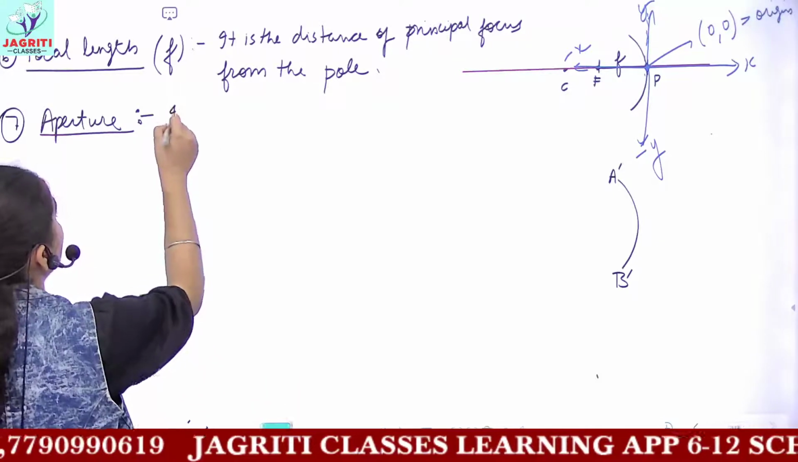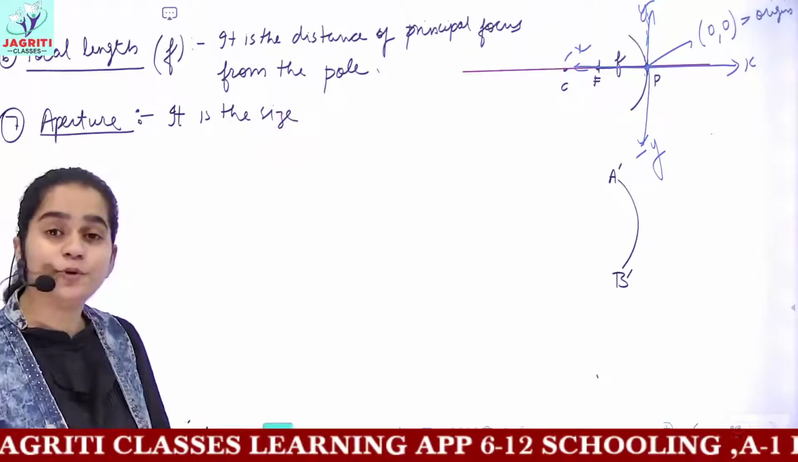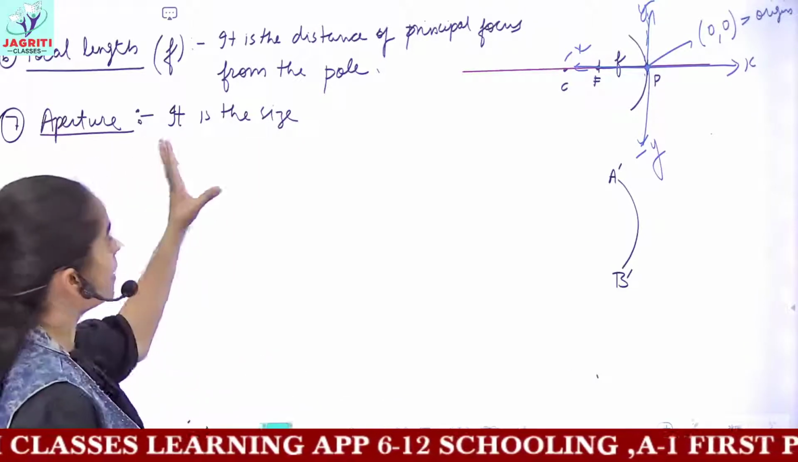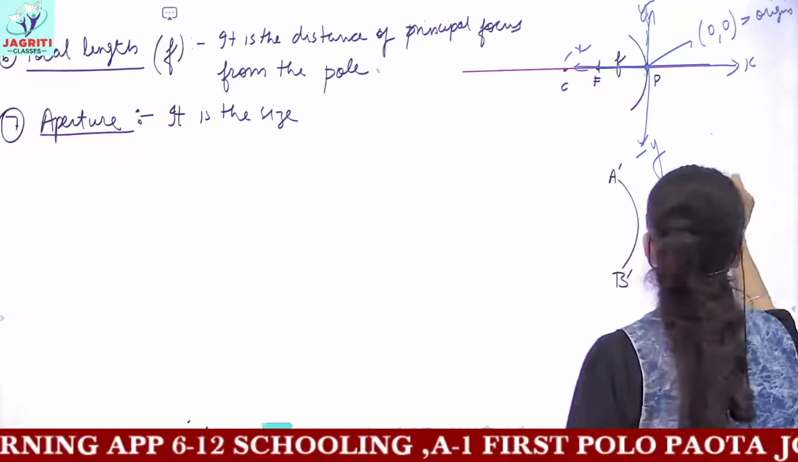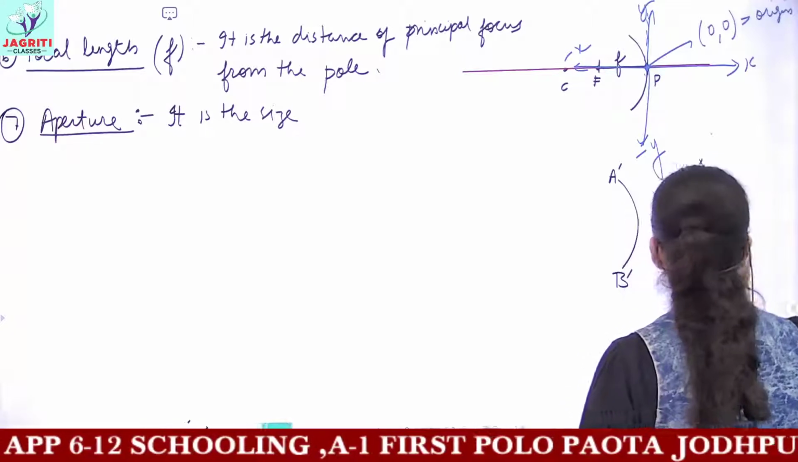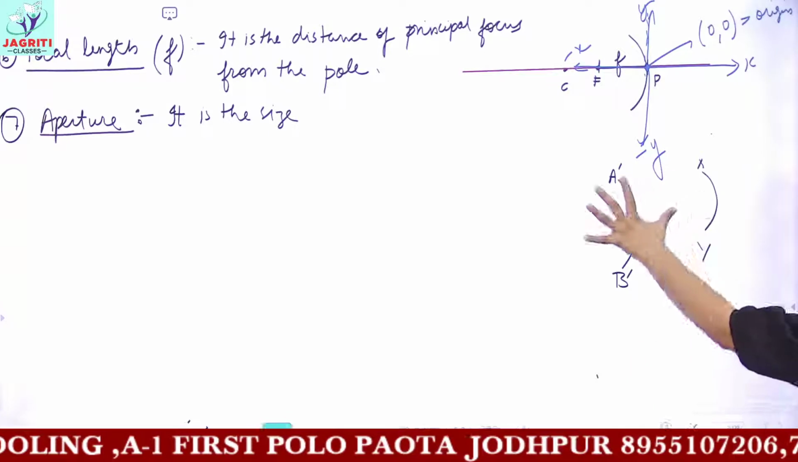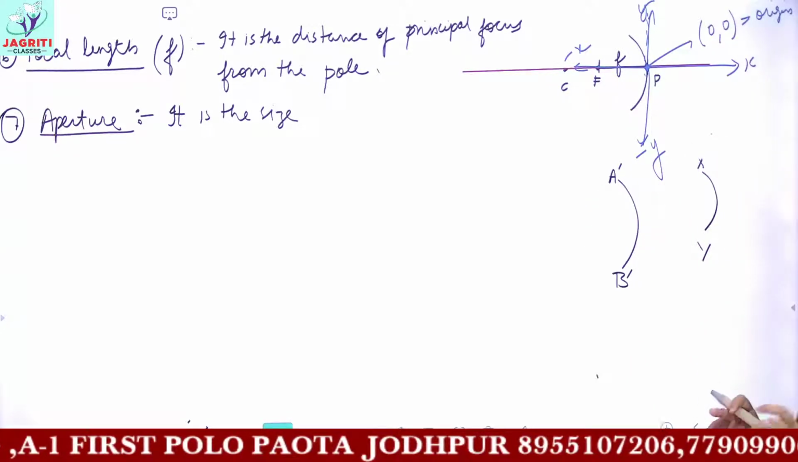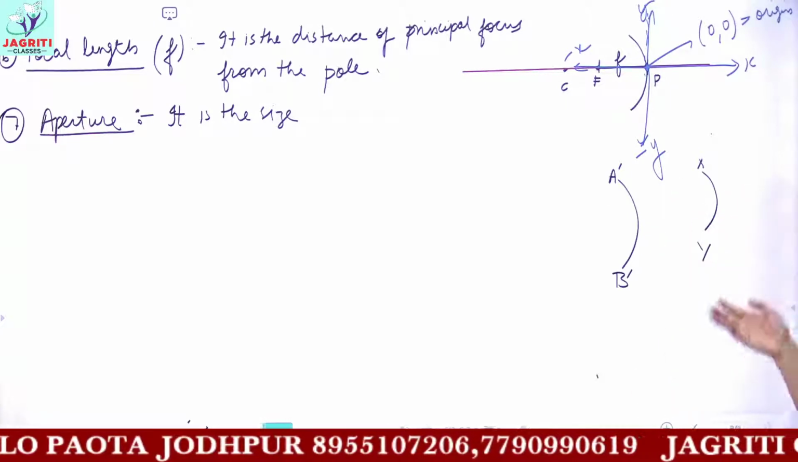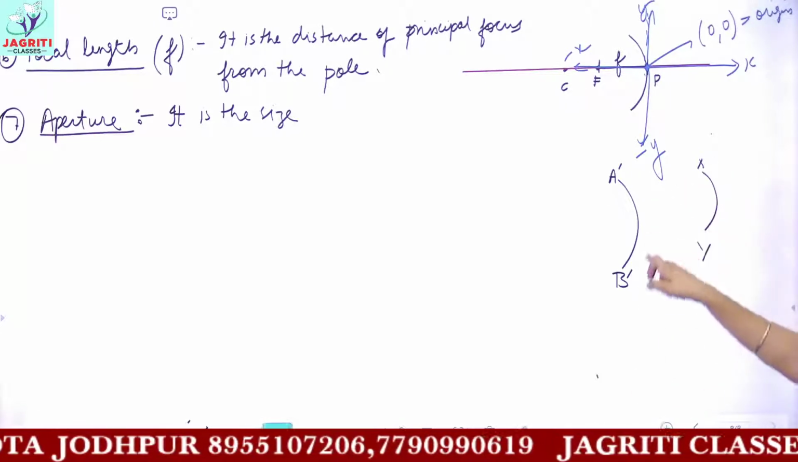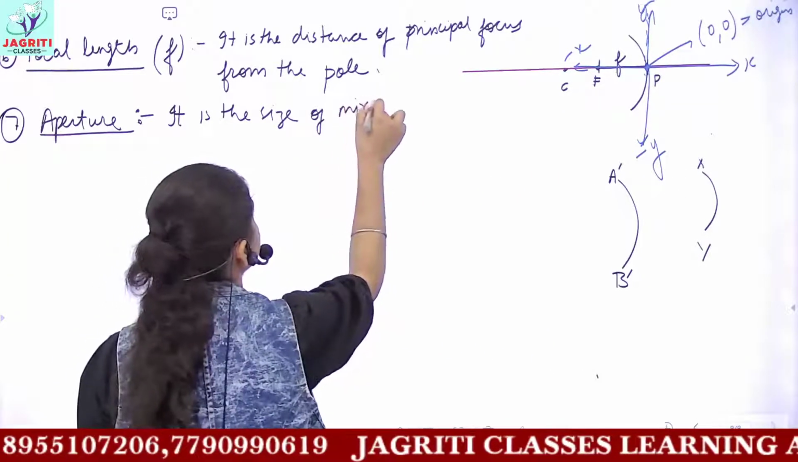So aperture is the size of the mirror. In simple terms, if you need to know the concept, then you can call the aperture the size of the mirror. Like this is the aperture of one mirror. The next mirror, if I label the aperture to be XY, then we know that aperture A dash, B dash is greater than aperture XY. In simple terms, this mirror is smaller, this mirror is larger or greater. It is clearly visible. So the size of the mirror is known as aperture.